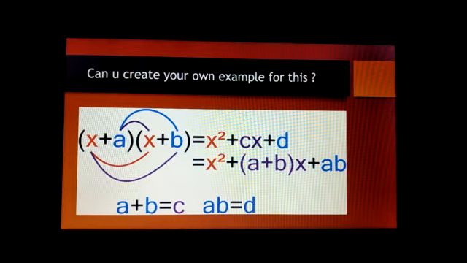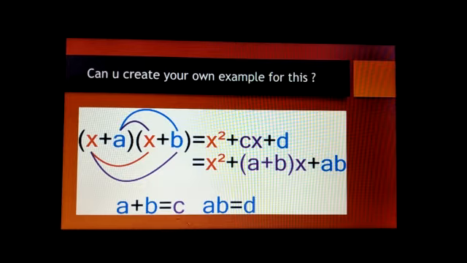In the same way, x square plus 19x plus 90. So how will we factorize? The sum of the terms, 10 and 9: 10 plus 9 is 19. 10 into 9 is 90. So we have successfully got the factors as x plus 9 into x plus 10.